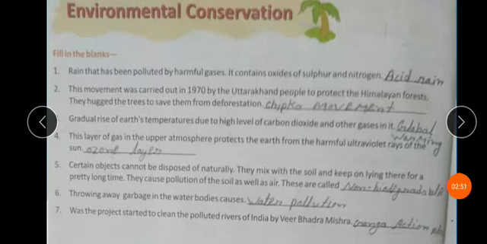Question number six: Throwing away garbage in the water bodies causes water pollution.